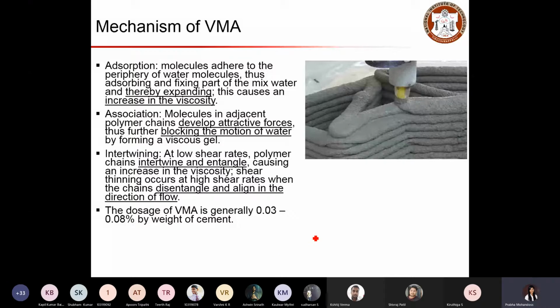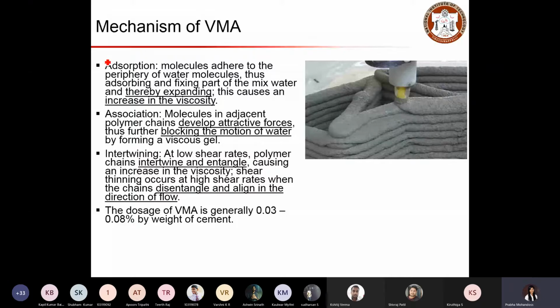So 3D printing concrete, this shows how the concrete is placed. You can see the matrix is so flowable when it comes out, but it has to be stiff in its place after placing the concrete. The concrete should not move or flow away, so it should stay there with proper stability. And you can see in this matrix, it is full of paste with less aggregates. So most of the time we don't use coarse aggregates in such concretes. In fluid concretes, only fine aggregates will be there.